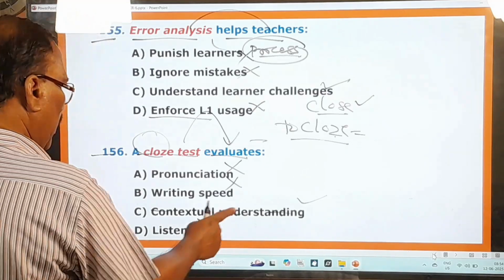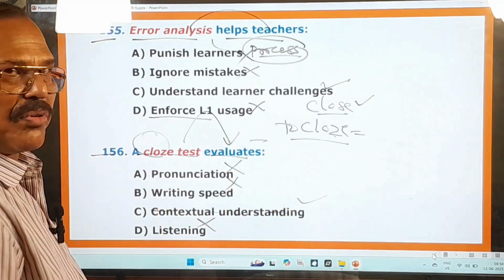Being conducted in the banking examinations. Okay, and here this is the right one. And now you move on to other questions.